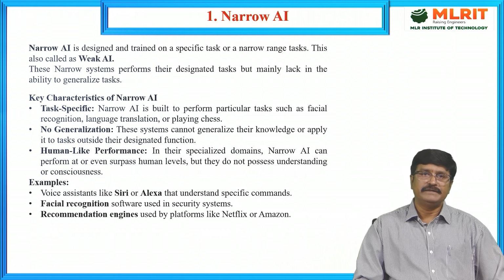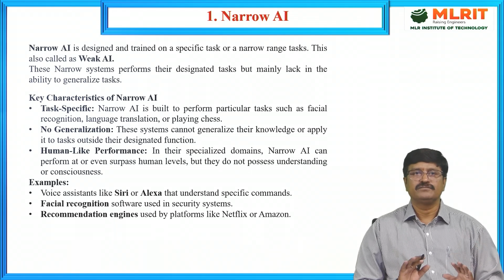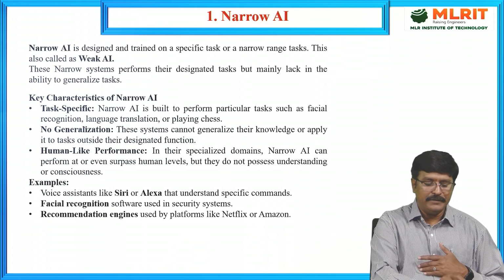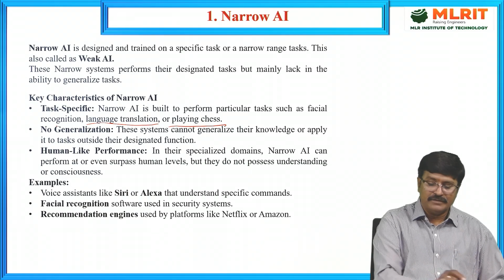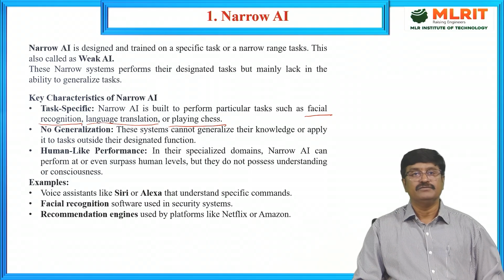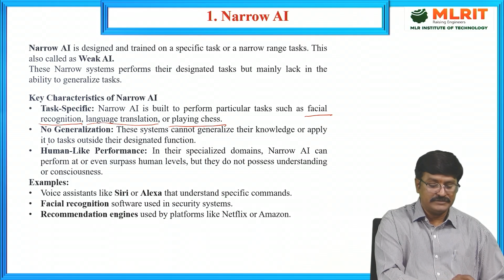What are the key characteristics of narrow AI? The first is task specific. This AI performs particular tasks such as facial recognition, language translation, and playing chess, with specific functionality only. The second key point is no generalization.